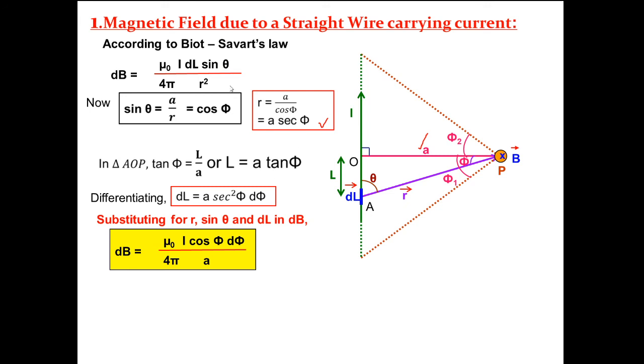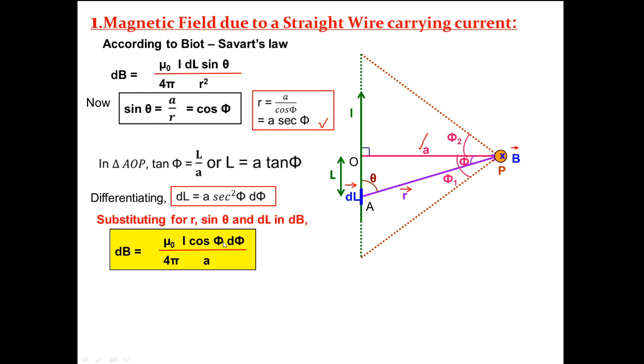Now if we substitute the value of R, which is A sec phi, dl equals A sec square phi d phi. Then the value will be dB equals mu naught by 4 pi, here dl equals A sec square phi d phi, and sine theta equals cos phi.